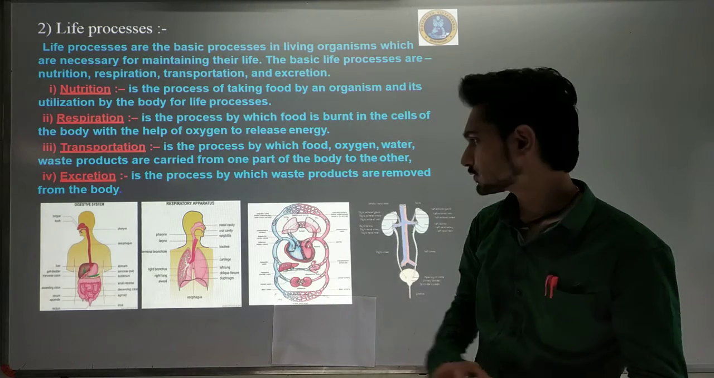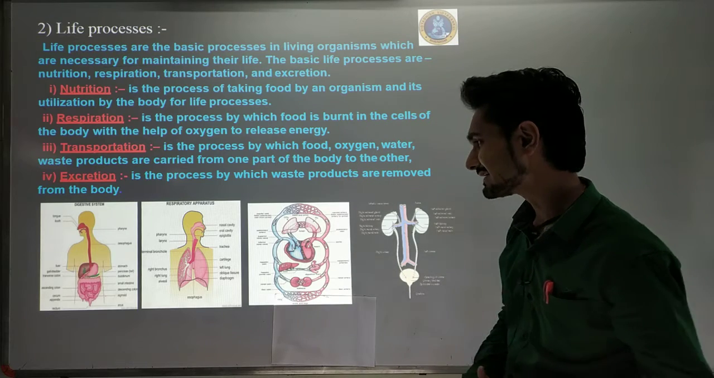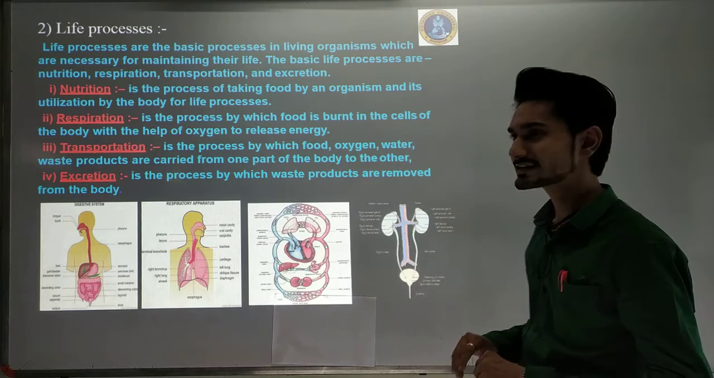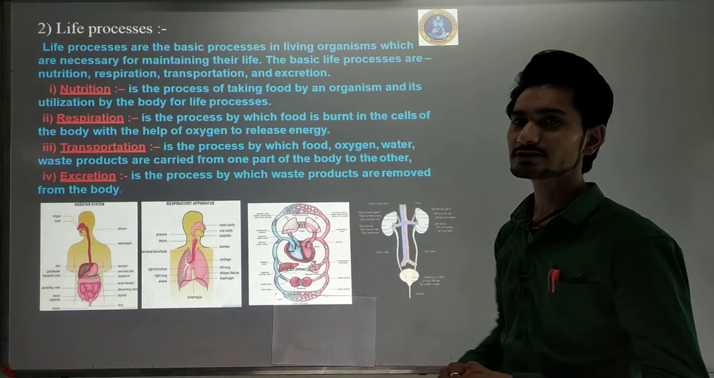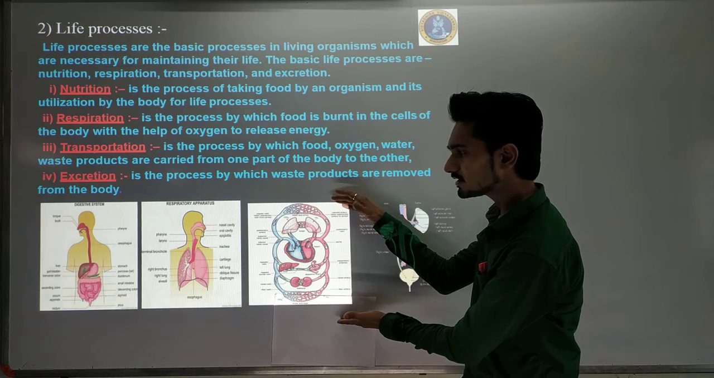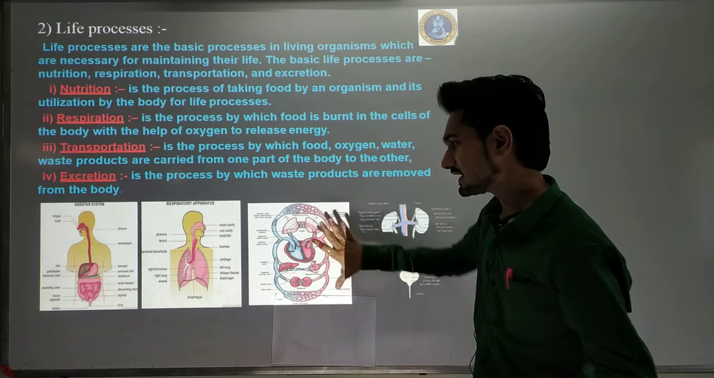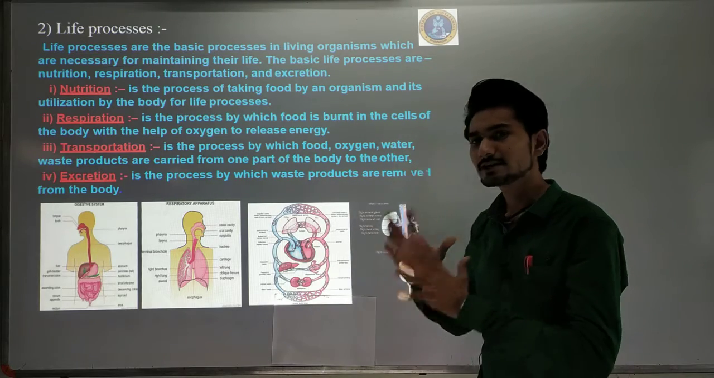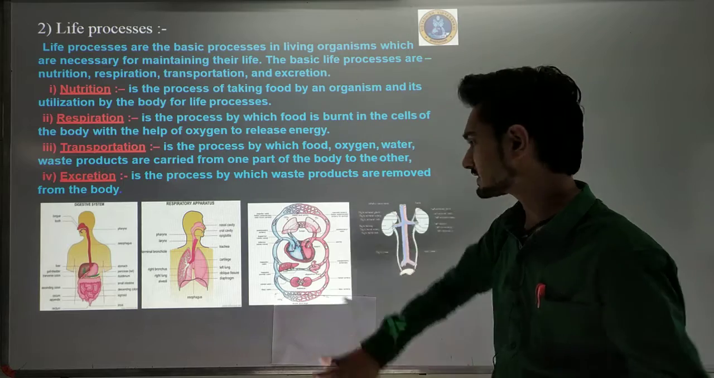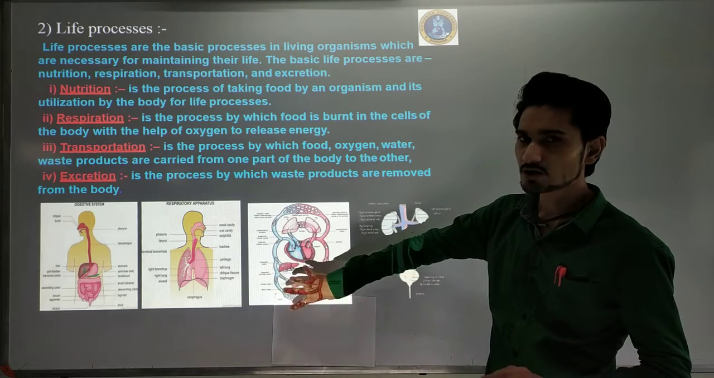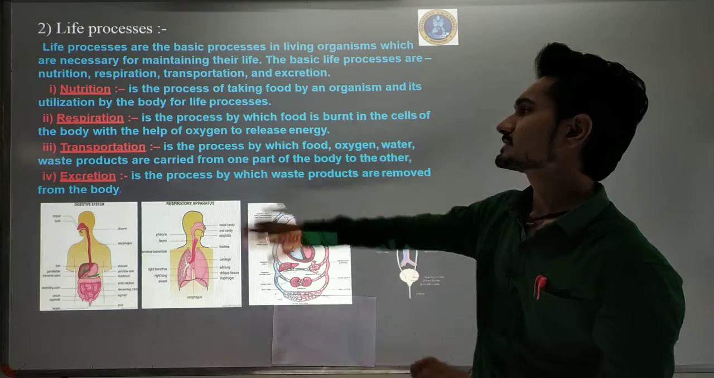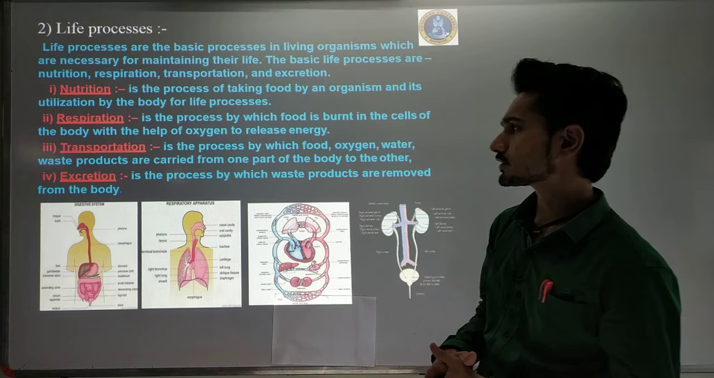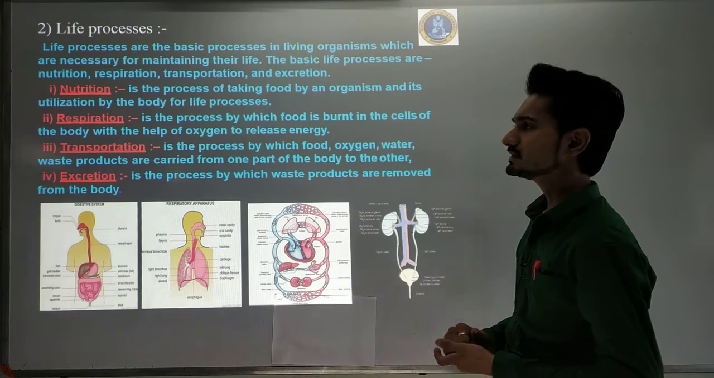Another process is transportation. For transportation, this is the human heart. Okay, it is the circulation of the human heart. I am going to give you a basic diagram where we are going to study transportation. Here is the blood circulation diagram, but we are not going to see it now. We are going to see it afterwards, when we study the human heart and then discuss the blood circulation in the human heart. So the transportation process is the process by which food, oxygen, water and waste products are carried from one part of the body to the other.